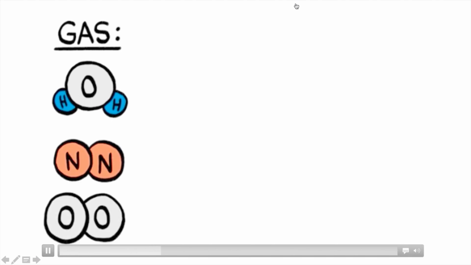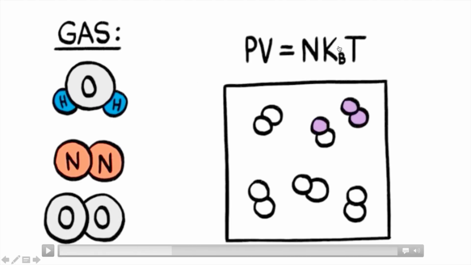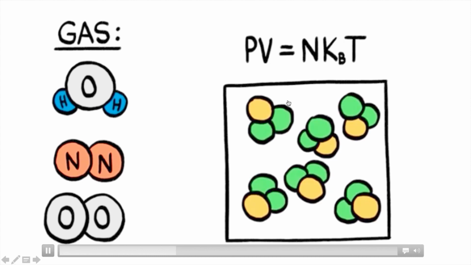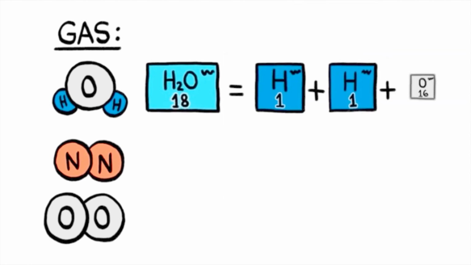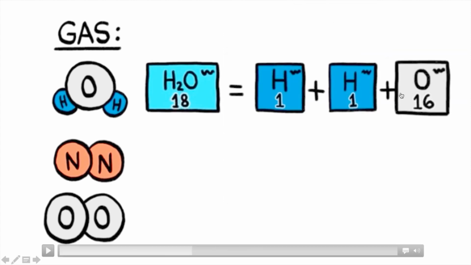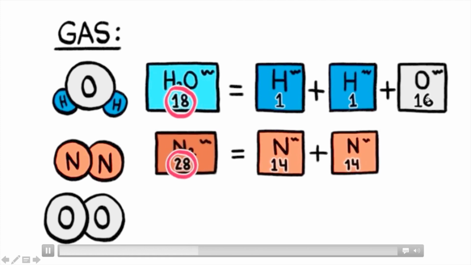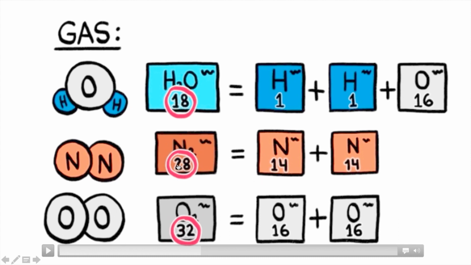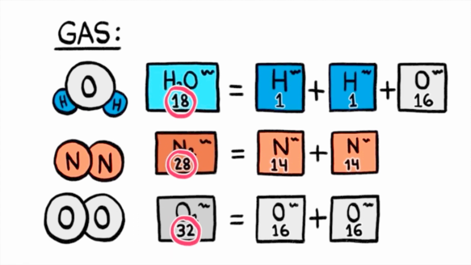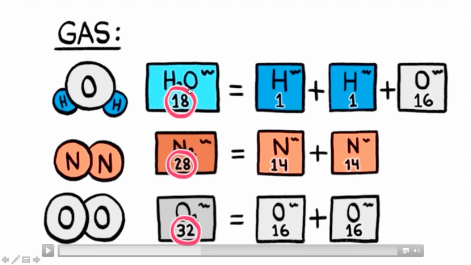Now you can see the molecular masses. We know PV is equal to nRT, and R in this is the constant. Now think of it, we have different types of molecules. Here the molecular weight is 18: hydrogen 1 for each of the two atoms and 16 for oxygen, so total is 18. We have nitrogen, which is 28, oxygen, which is 32, and carbon dioxide, which is 44. So amongst all major gases, water vapor is less dense. And if a parcel has more water vapor, that parcel is less dense.